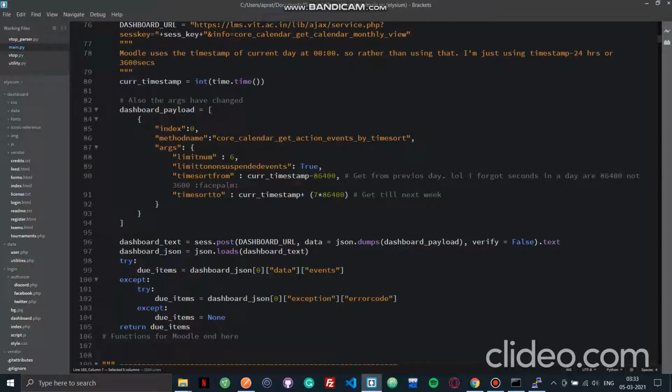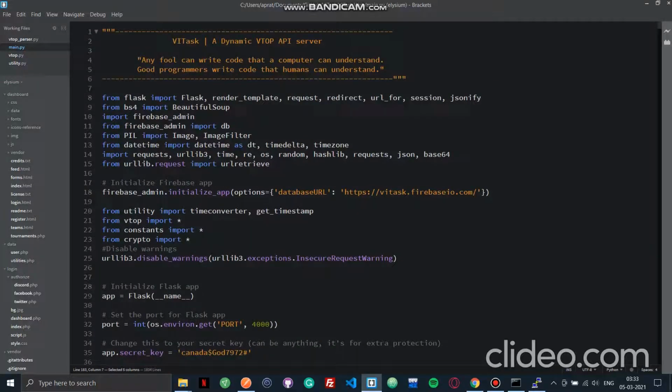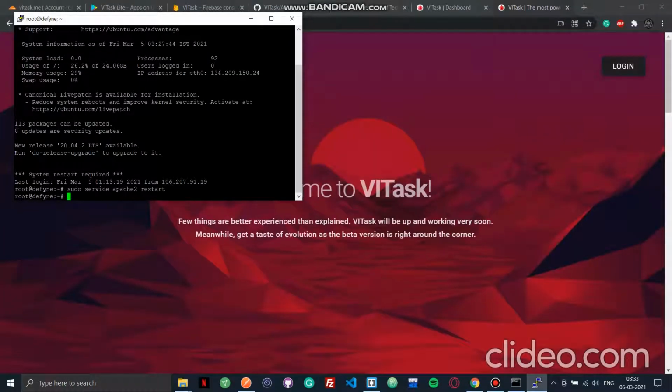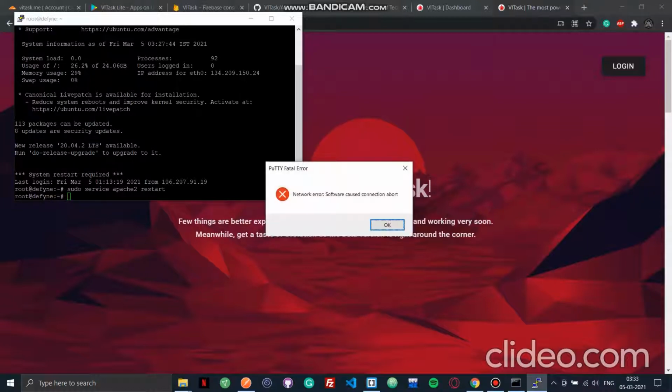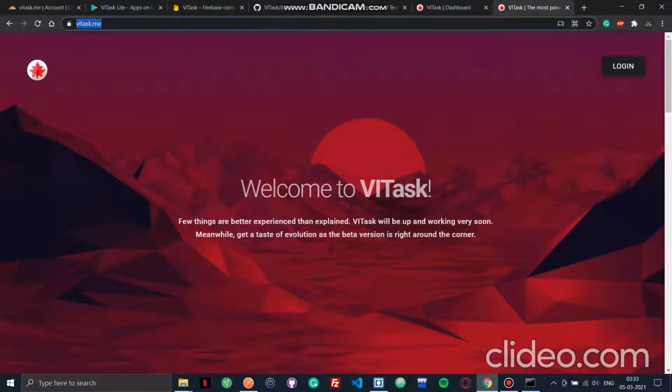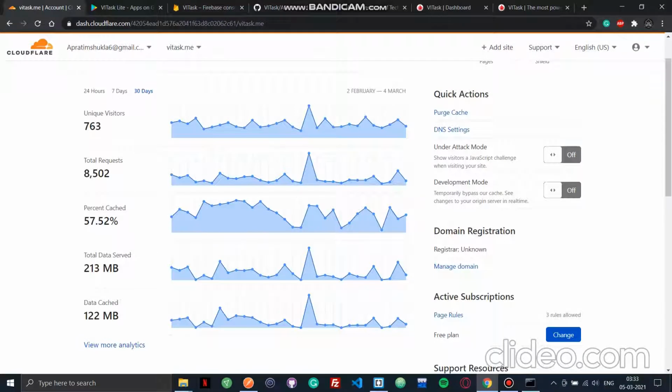We aren't just restricted to VTOP. We have also extended our service to LMS, which is the Moodle for VIT Chennai, so we also provide an API to scrape data from LMS. The server is a Droplet on a 10 USD plan with 2 GB RAM, which I'm paying for. I have it disconnected from it right now, obviously. We have created the deployments, and I'm using Cloudflare to provide the necessary security which is required.